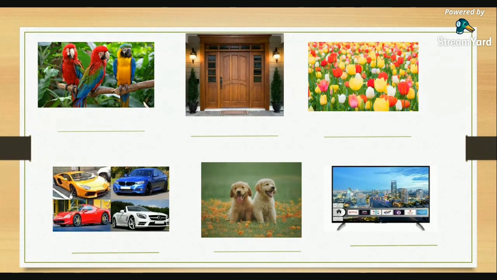So what do we call a thing that has characteristics like that? Joanna? Okay, very good, Joanna. It's a non-living thing. Let's give a clap to Joanna. Very good, Joanna. Okay, how about the third picture?